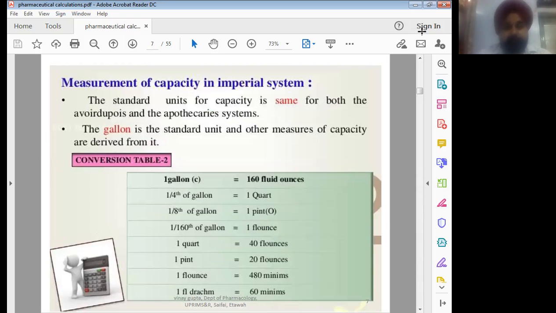Then comes measurement of capacity in the imperial system. The standard unit of capacity is the same in both the Avoirdupois and apothecary systems.